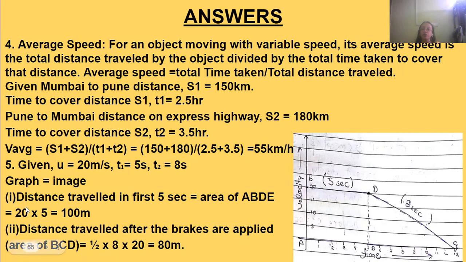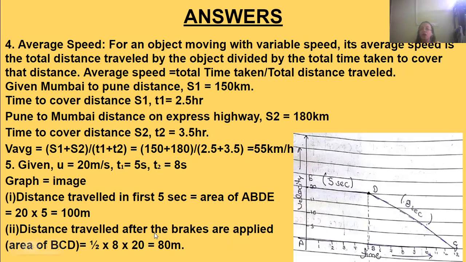And the next question is the distance traveled in the first 5 seconds. So the area of ABDE, this square. Okay. So what is it? 20 meters per second, and here it is 5 seconds. So 20 into 5 is equal to 100 meters. That will be the distance covered by the car in the first 5 seconds.